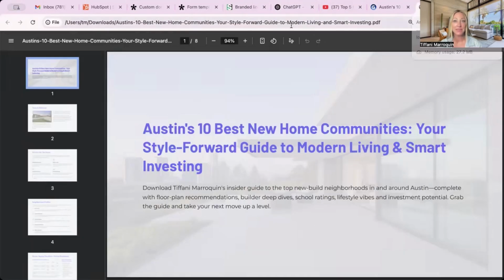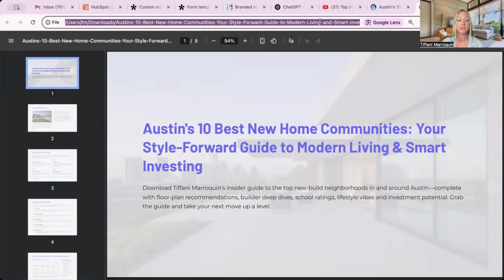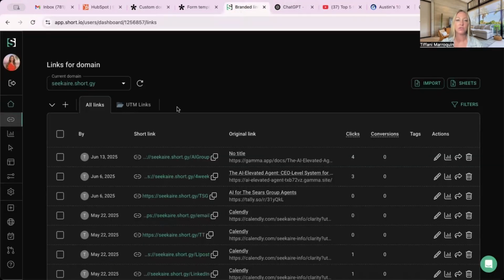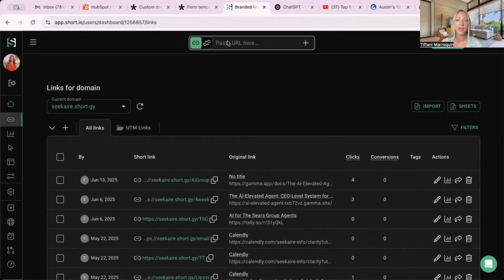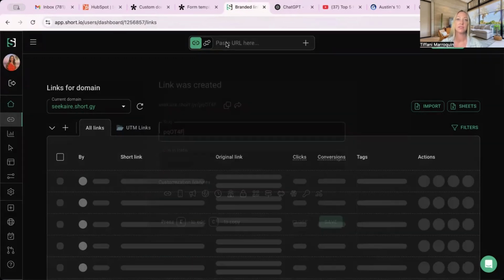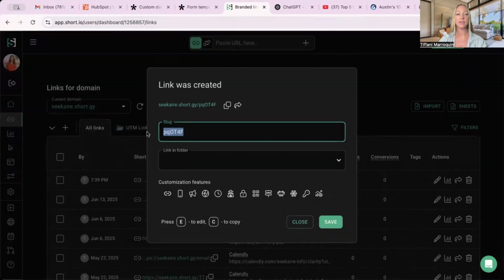And as a bonus, if you're going to be using this as a link to share, it's very long, so you're going to want to shorten it. What I would do is go over to short.io, start a free account here. I'm going to paste in this URL and it's going to create a link. The slug is what's going to come after this. This is my website, Seek Air.